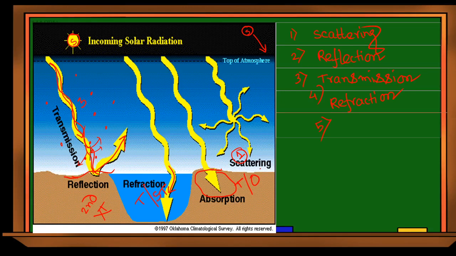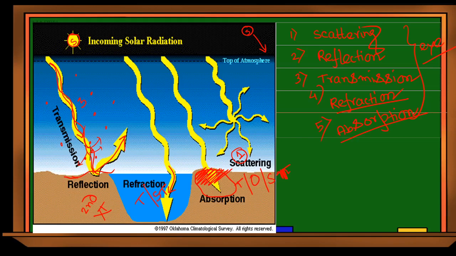Even with our eye, all 5 events are going on continuously. Your eye can take in some amount of light, that is refraction. Your eye can absorb some amount of light, that is the reason we feel some hotness in our eyes whenever we are watching anything for a long time. And the other events are equally possible for our eyes.